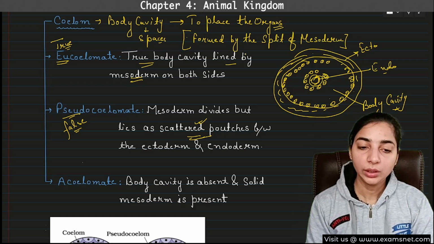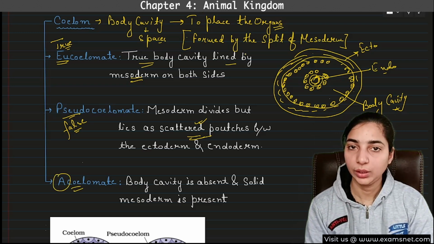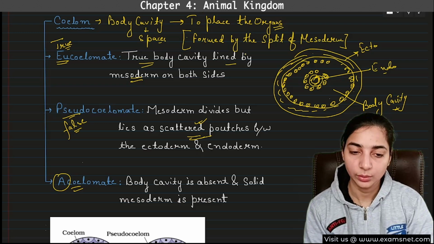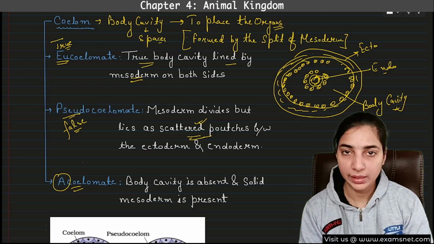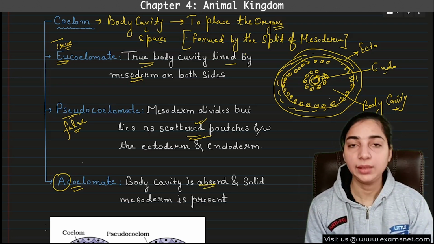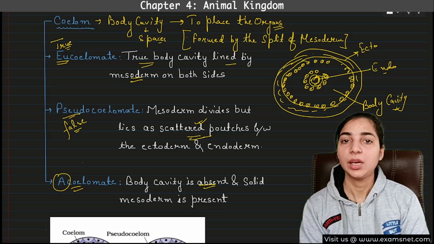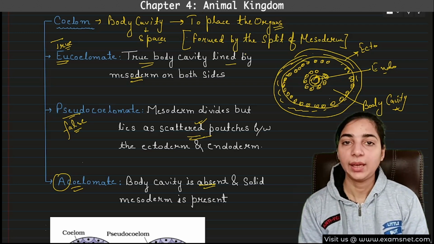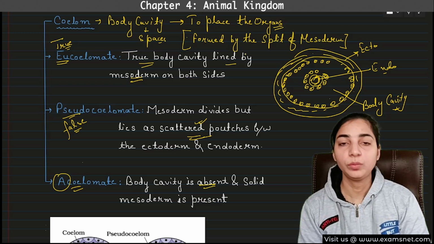Now the third one is acoelomate. This should be very clear. A means without, absent. Coelom is absent. Acoelomate means without a coelom. That means the coelom will not be present, or the body cavity will be absent. In place of a body cavity, if mesoderm is present, then it will simply be a solid mesoderm. And if mesoderm is absent, then definitely it is impossible to form the coelom.